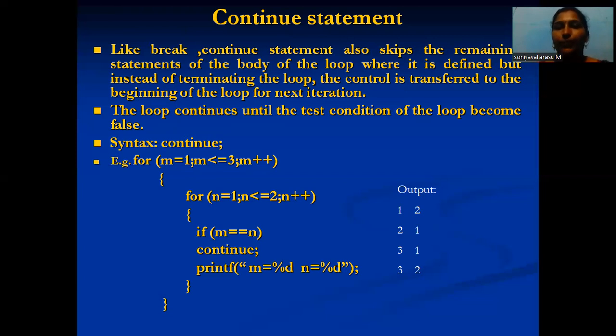An example of the continue statement: a for loop used with M and N, two loops. The first one is M equal to 1, M less than or equal to 3, M plus plus, and N equal to 1, N less than or equal to 2, N plus plus. If my condition is true, the loop continues until my condition is false. The break statement stops the loop. Okay, so this is the continue statement.